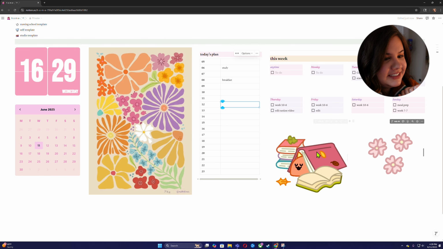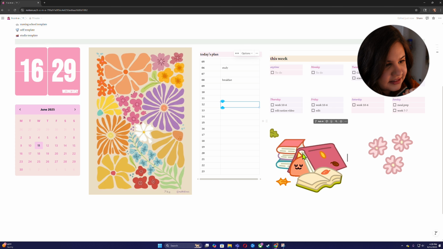And then down here, I just have a cute little GIF. This little, I think it's a cat. Yeah, got some ears right there. So it's a cute little cat just falling asleep in his books. Me, and then some cute little flowers.